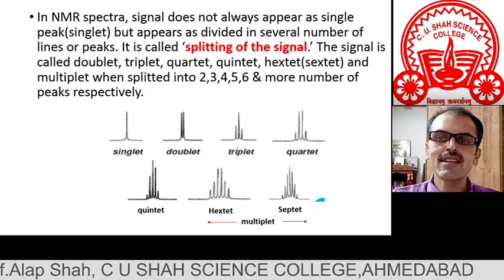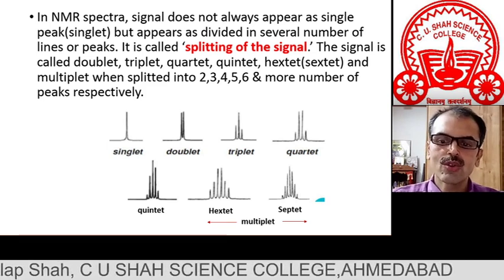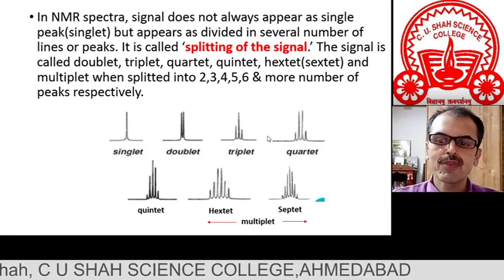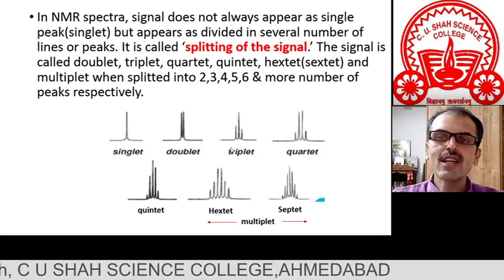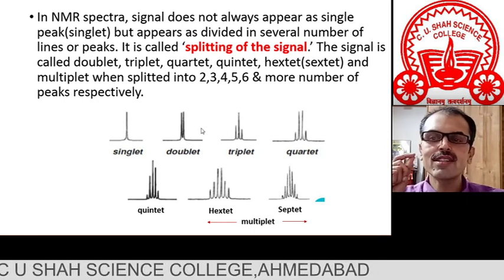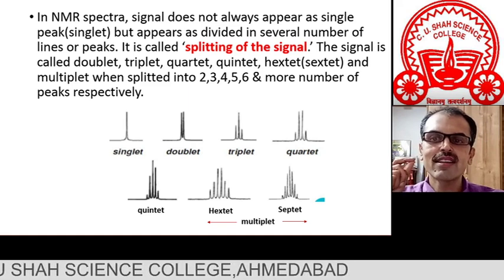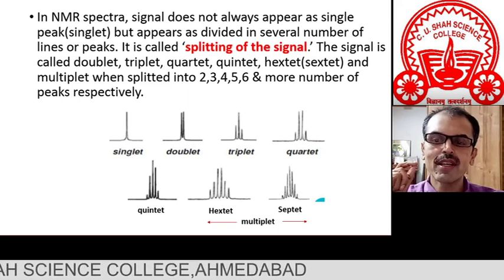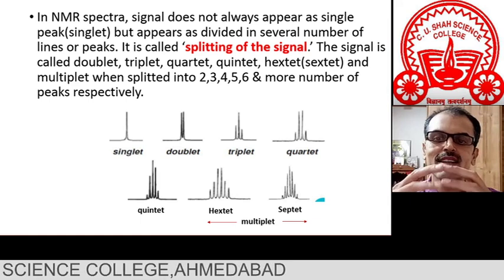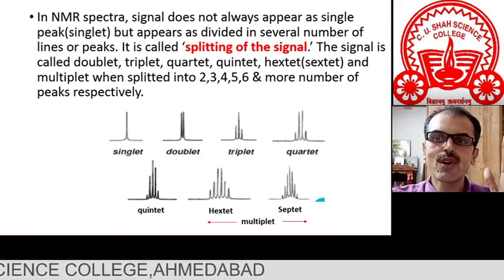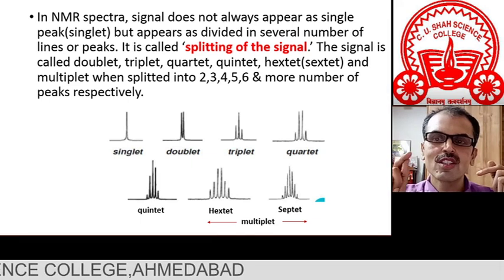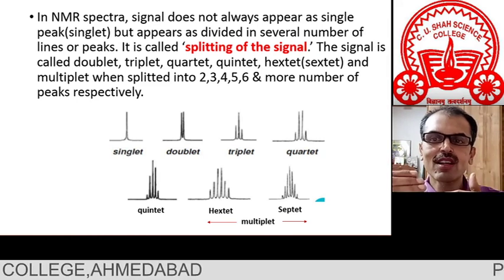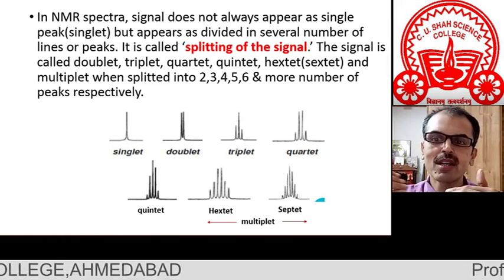It means that a doublet is split into 2, so its multiplicity is 2. And for a quartet, the multiplicity is 4. So this is called splitting of the signal. But why does this phenomenon happen? The reason is spin-spin coupling. So let us discuss spin-spin coupling. Now I think you should have an idea that the signal gets split into several peaks. That is called splitting or breaking of the signal. But that phenomenon occurs because of spin-spin coupling.